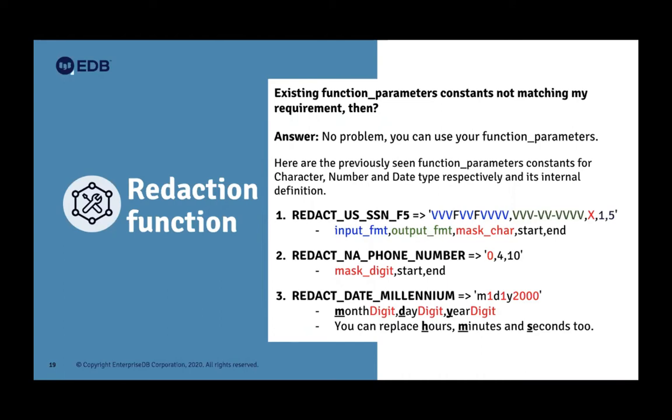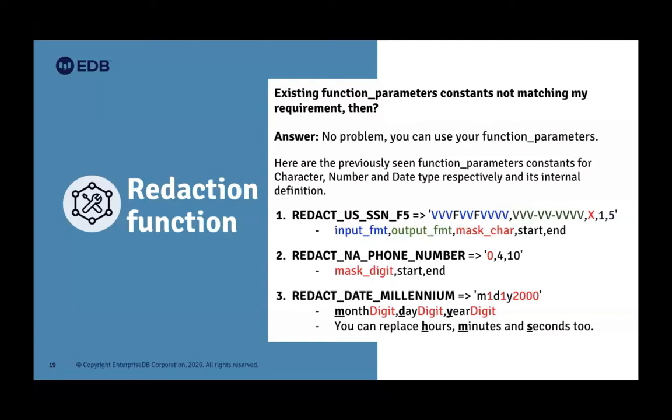So here's VVV. This is the matching character. F is for a filler, which could be any separator. It could be a space that is ignored. So you need to specify that input format. Then the output format, how you want to display. I want to display the first few characters, then a separator, then 2 characters, then a separator, and you can specify any way you want. Then the masking character: previously we were just replacing by x, that's the internal constant, where all characters will be replaced by x, and the starting position and end position, I'm just starting from 1 to 5, that will be replaced.